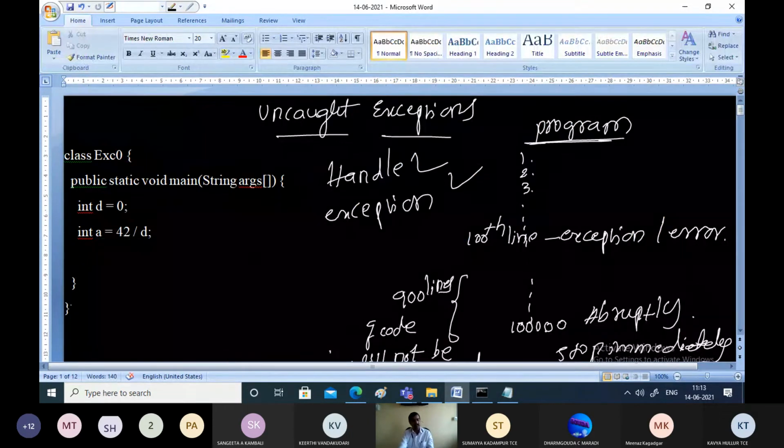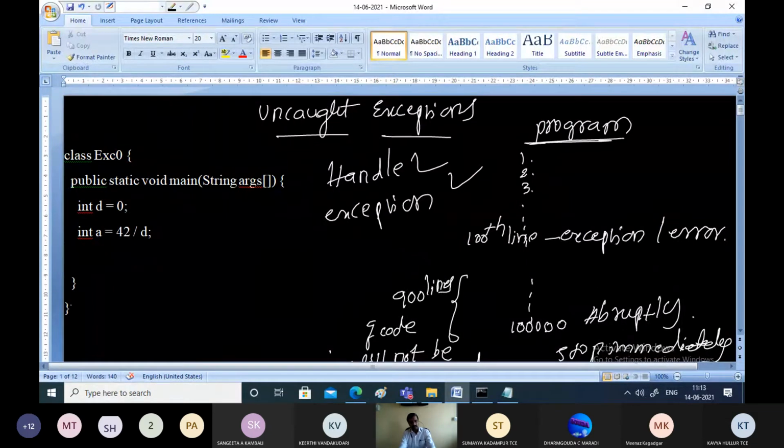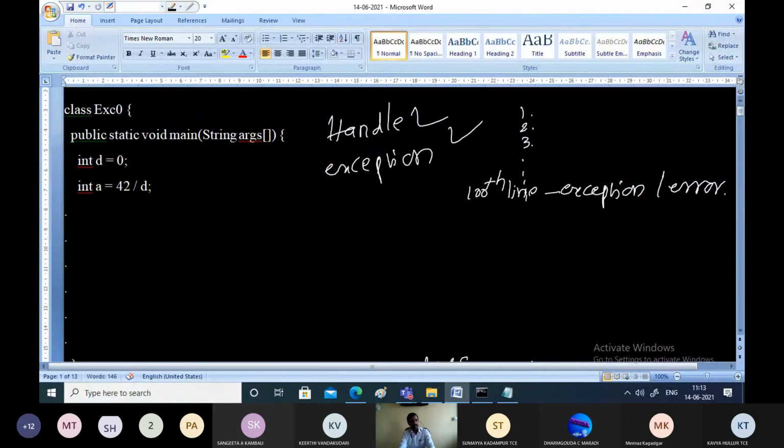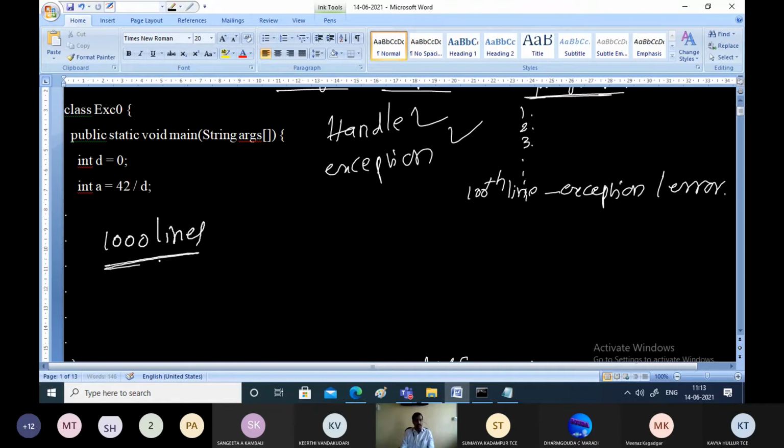Now here you will not come to know the issue. Assume after this there are so many other lines of code. Assume around 100 lines of code are there. After this division by 0 error, assume there are 1000 more lines. Then we will not be able to execute these lines. Why are we not able to execute them? The default handler has encountered an error in this line, there is an exception in this line, and the program execution will stop in between.